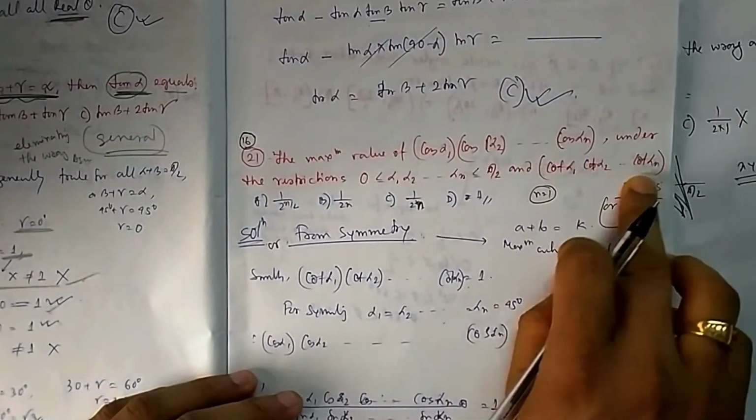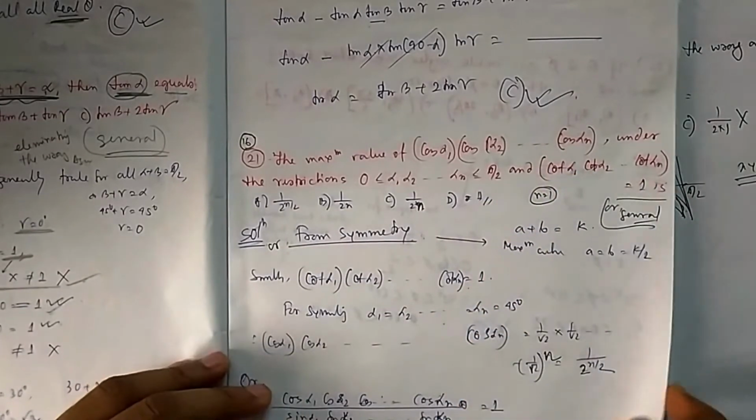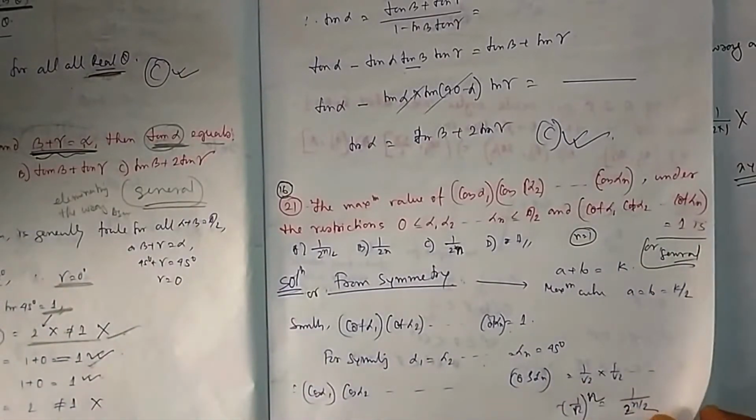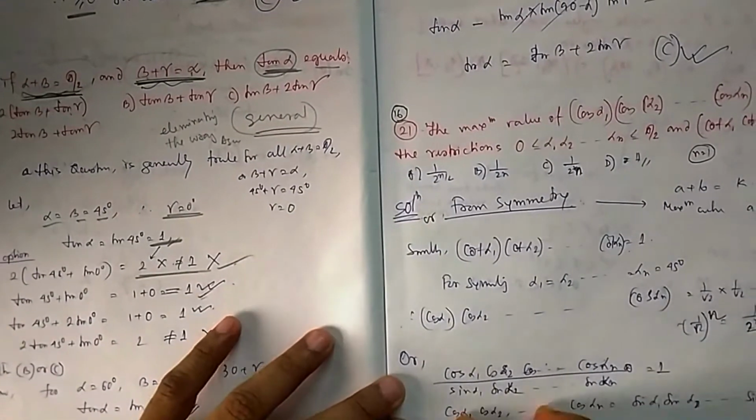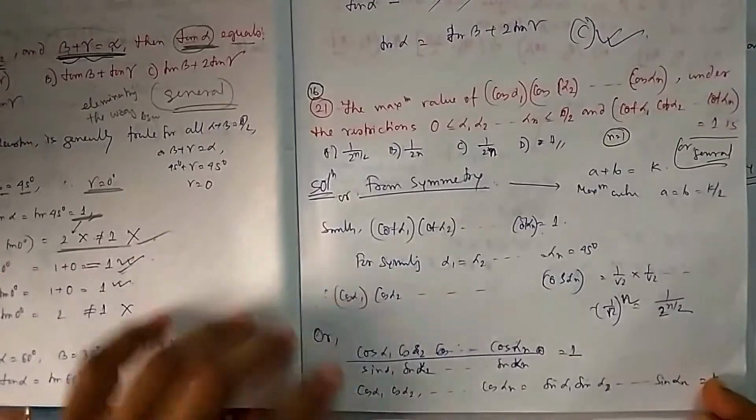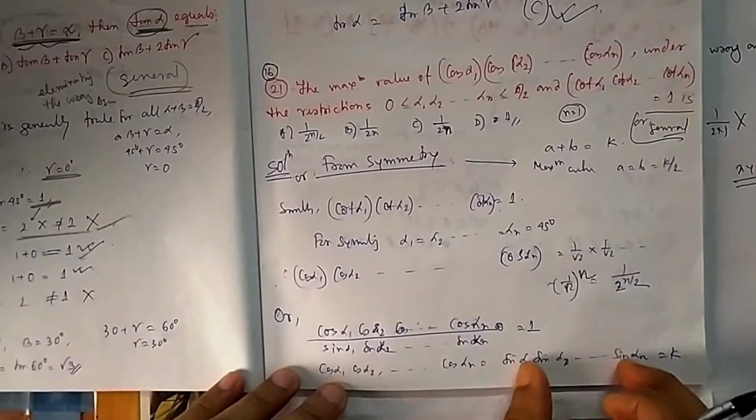But here that 0 will not satisfy if you put it here. So you have to satisfy this one. For satisfying this one, if I take the product of these, because both are k, what will it be? k square it will be. If I take this into this, then it will be k square.